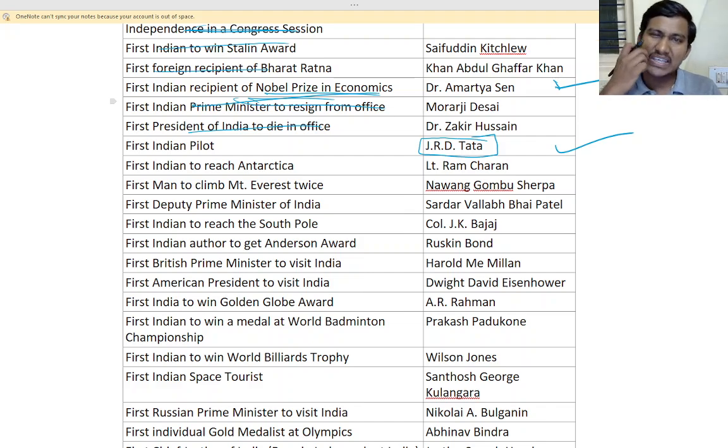Okay, so he trained and all the airplane services started in India. Okay, so JRD Tata was the first person trained as a pilot. We don't need the first to reach Antarctica. First man to climb Mount Everest twice. First Deputy Prime Minister of India. First to reach South Pole.